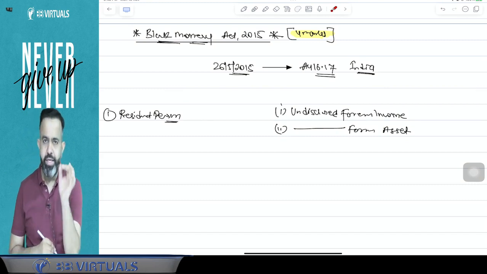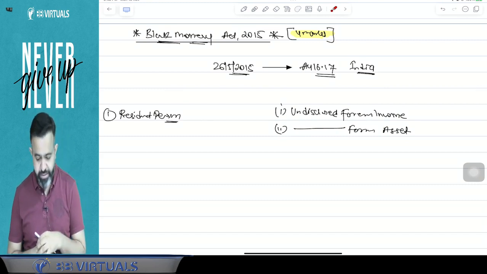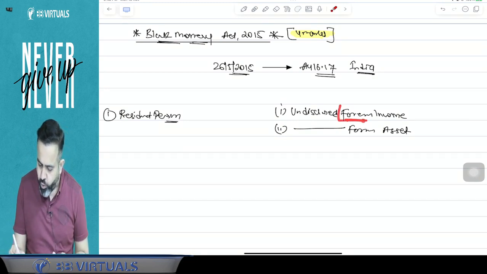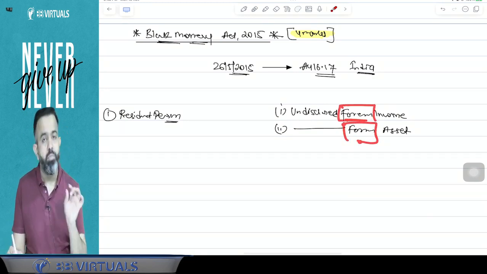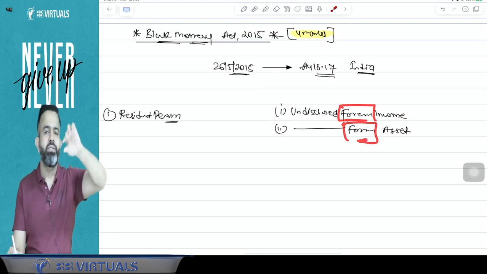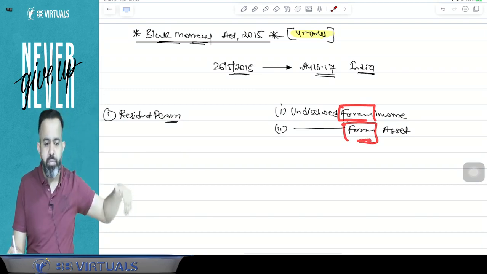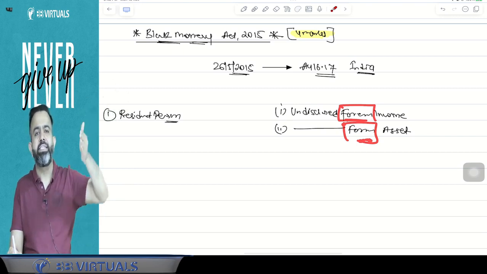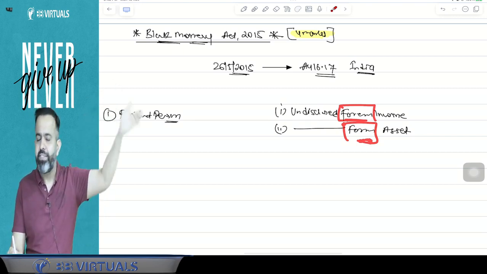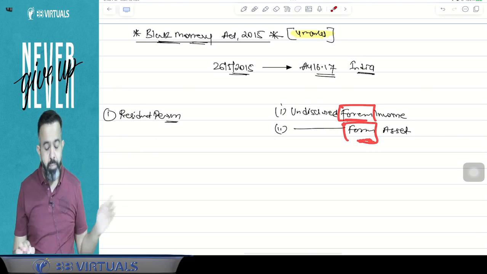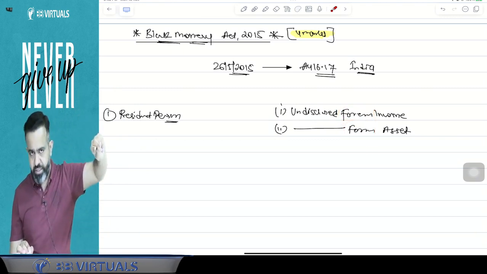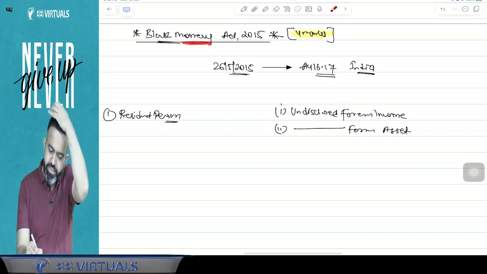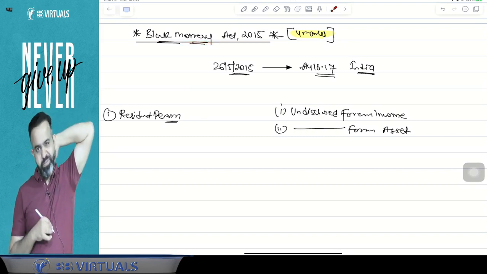So guys, here they came with the one act that is called Black Money Act. And this Black Money Act is applicable only on the undisclosed foreign income or undisclosed foreign asset. Guys, if there is an undisclosed Indian income or Indian asset, then obviously they will deal with section 68, 69A, 69B, 69C. There are lots of sections. But for the foreign undisclosed income or foreign undisclosed asset, they have come with one new act that is called your Black Money Act 2015.